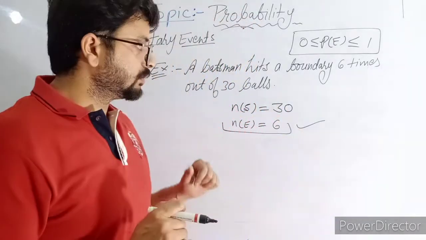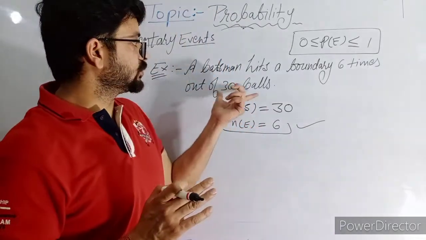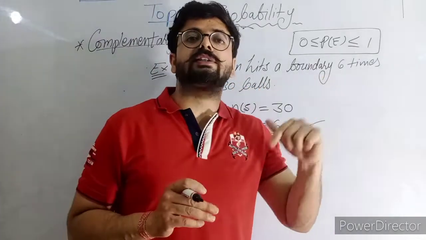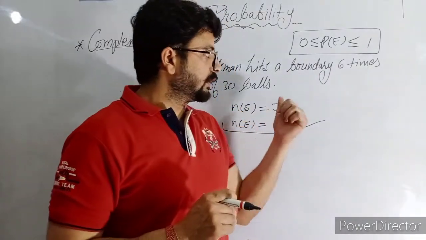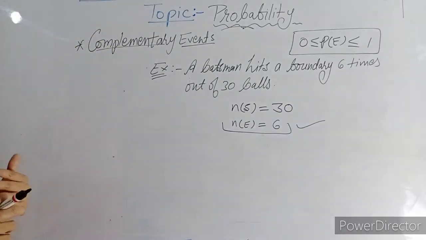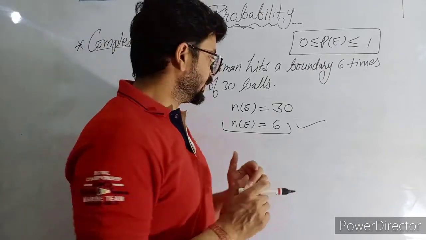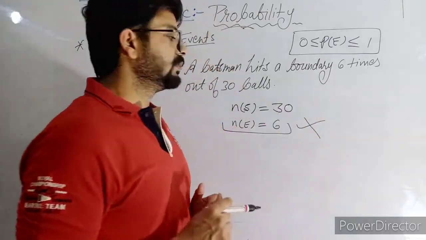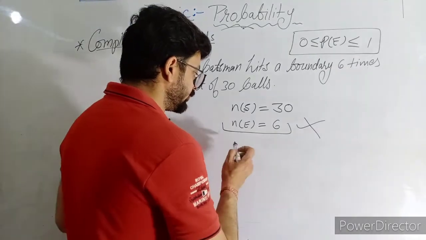But what are the circumstances when the question is not written exactly as to what he is asking? Suppose the question is asking to find out the probability that he did not hit any ball. So that time this will not be our event. So that time our event will change.